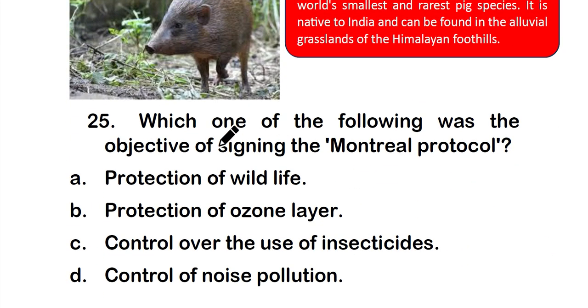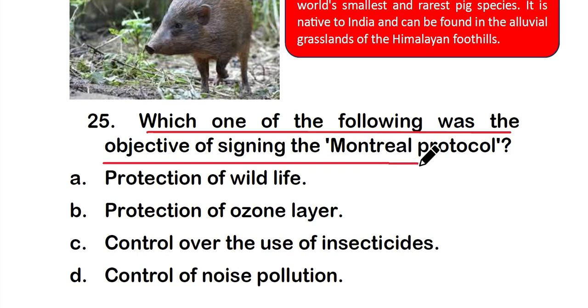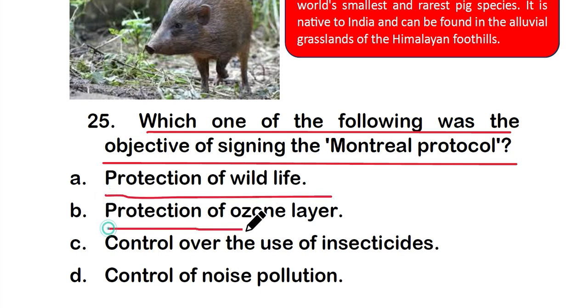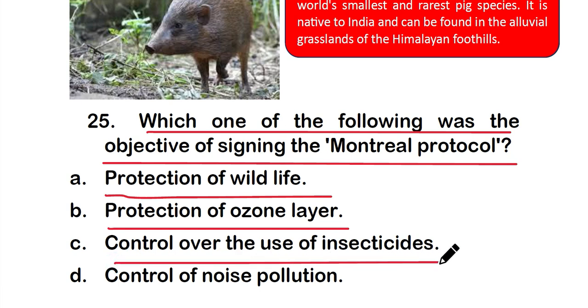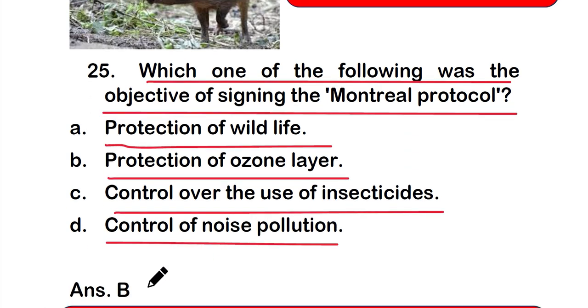So let's move on to question number 25. Which one of the following was the objective of signing the Montreal Protocol? And the options are option A, protection of wildlife; option B, protection of ozone layer; option C, control over the use of insecticides; or option D, control of noise pollution. So which one is the correct one? That is option B, protection of ozone layer. So the objective of signing the Montreal Protocol is the protection of the ozone layer.